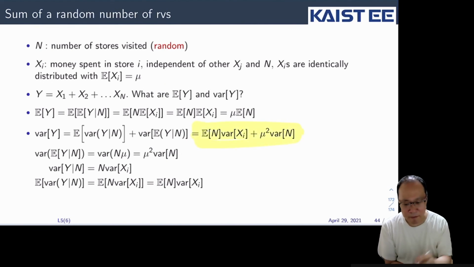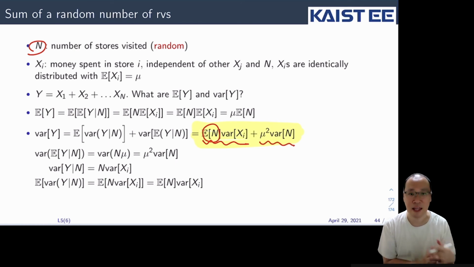So again, if N is fixed, this is roughly this part, right? This is fixed as N, but we have another part, the variability of N. That's what we need to consider additionally.